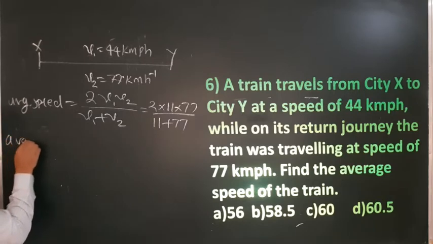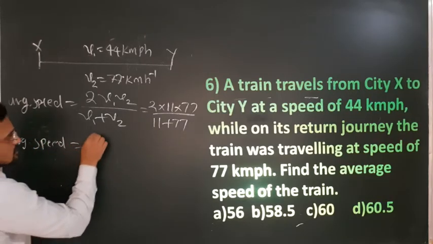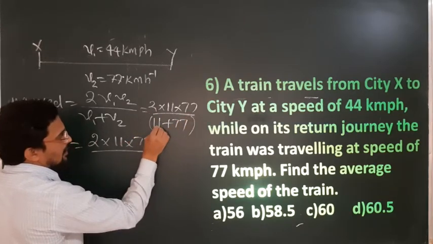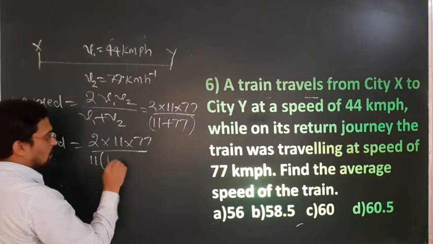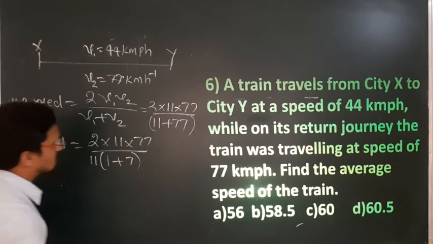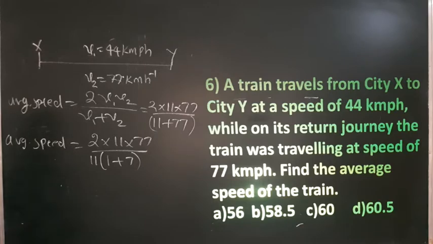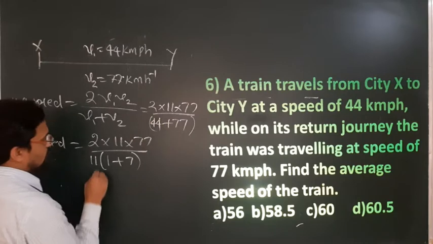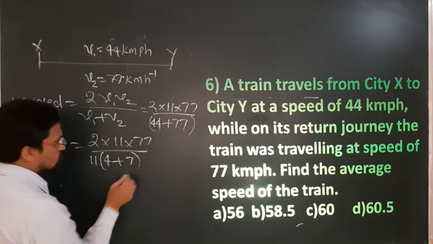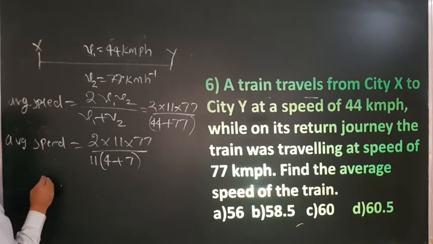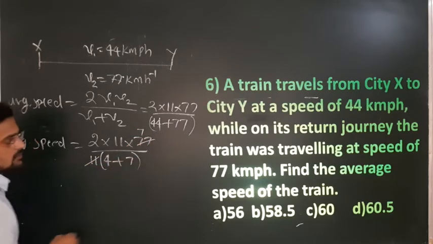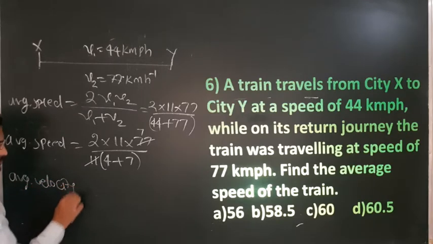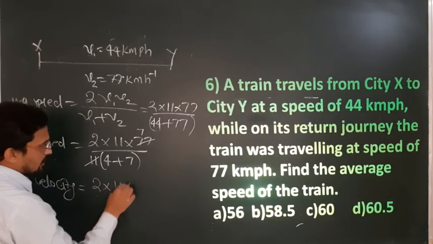Now, don't take the calculator, it is simple. 44 multiplied by 77. Now this is a bracket, take out the 11 common. 44 becomes 4, since 11 fours are 44, and 11 sevens are 77. Now what is left? Average velocity is equal to 2 into 11 into 7.